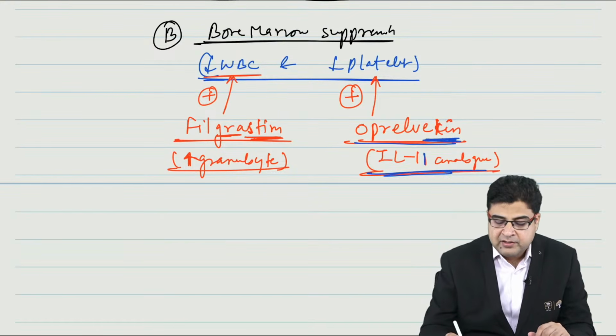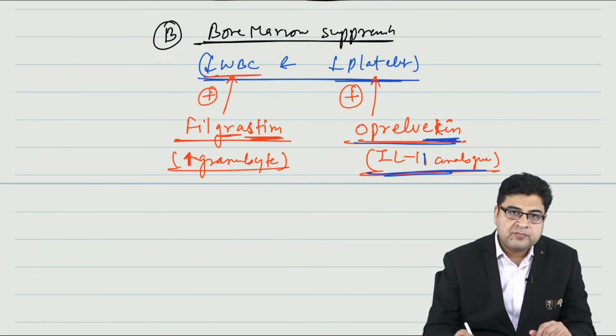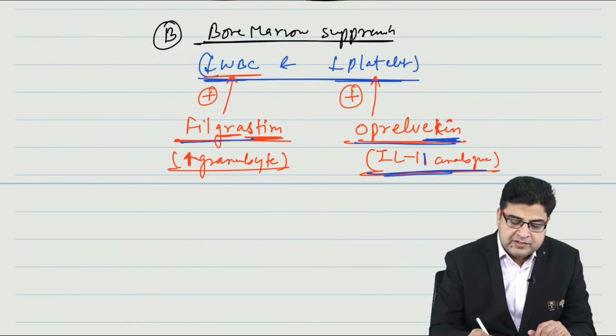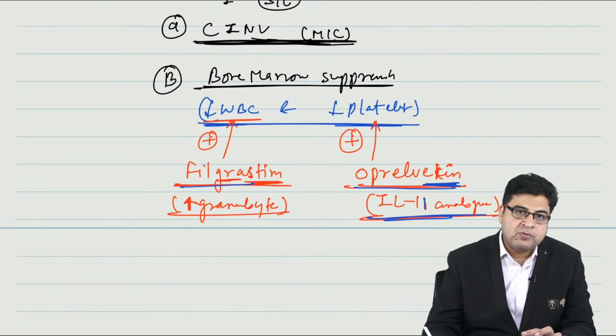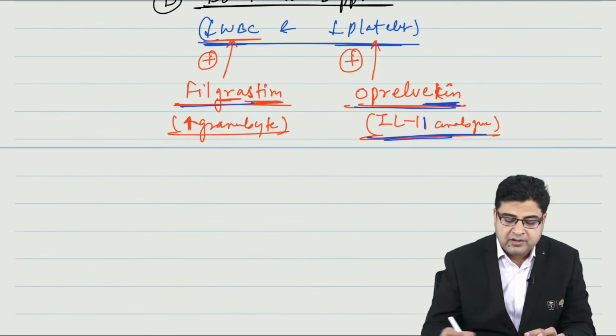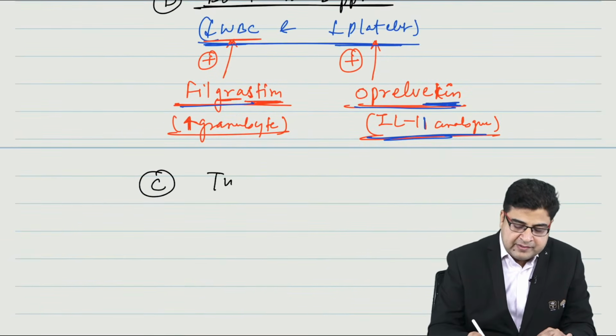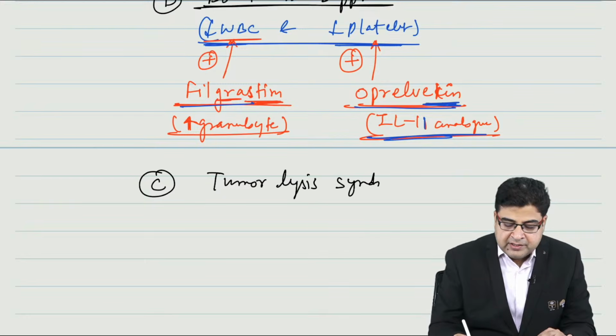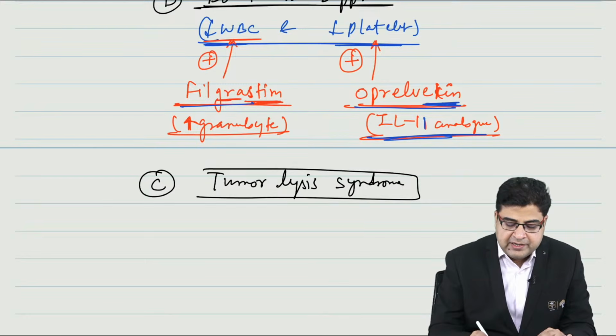Oprelvicin is used to increase the platelet count, and filgrastim is a drug which is given to increase the WBC count, the second side effect of anti-cancer drugs. Now the third side effect of anti-cancer drugs is tumor lysis syndrome.